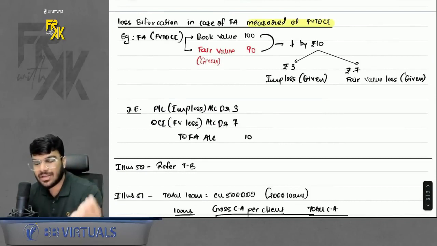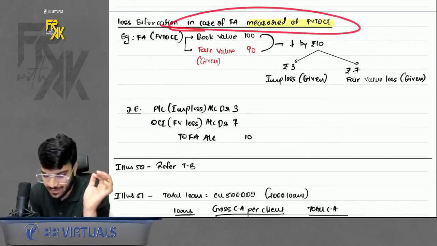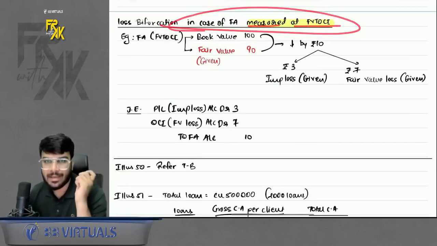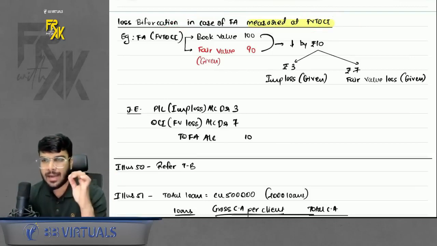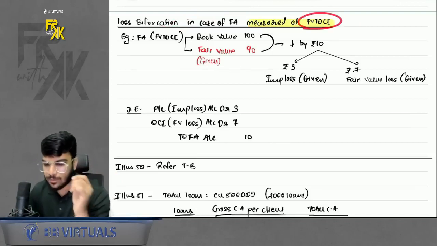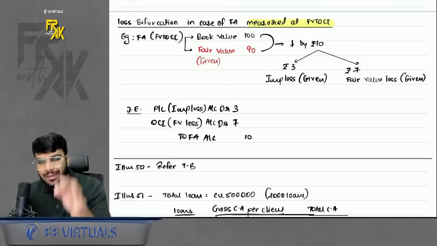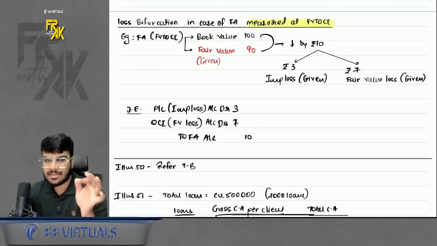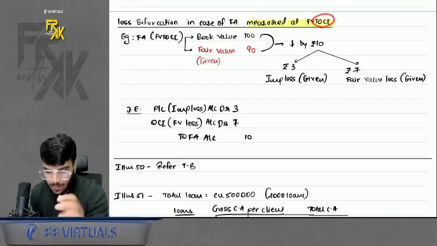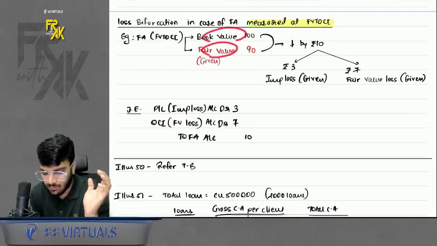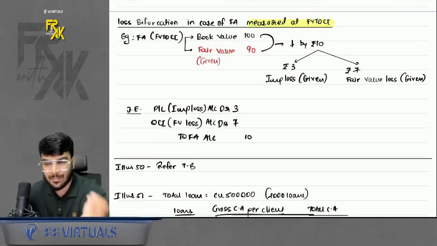There is one more discussion in impairment, that is loss bifurcation in the case of a financial asset measured at FVTOCI. Let's say you have a financial asset at FVTOCI. What is the meaning of FVTOCI? It means each and every fair value gain or loss, if unrealized, will be transferred to OCI. Now suppose your carrying amount was 100 and fair value was 90. So you will reduce the financial asset by 10 rupees.